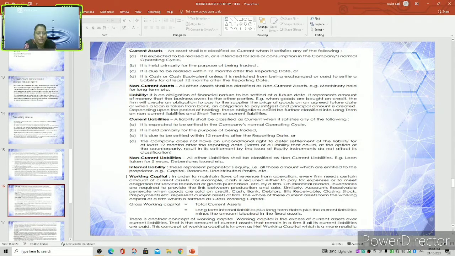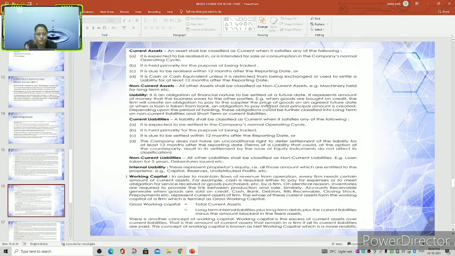In this we can also understand current liabilities. A liability is current if it is expected to be settled in the company's normal operating cycle, or it is held primarily for the purpose of being traded. Or it is due to be settled within 12 months, and the company does not have an unconditional right to defer settlement of the liability for at least 12 months. These are the current liabilities.